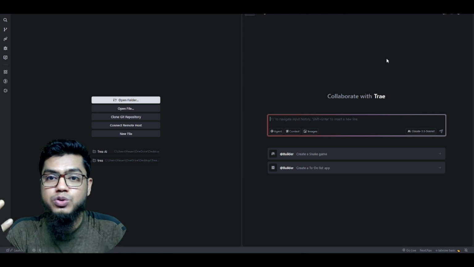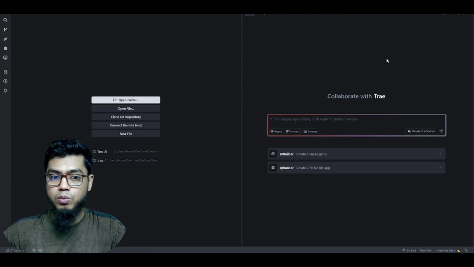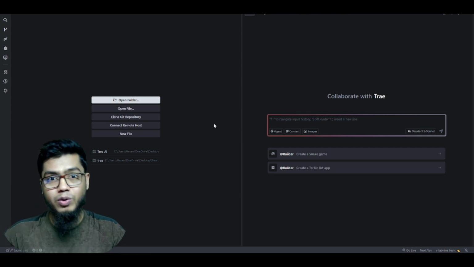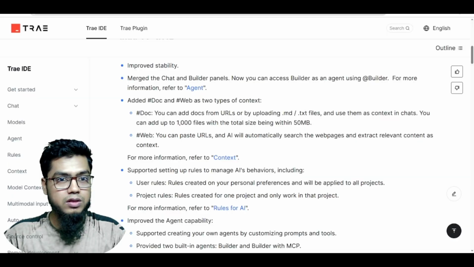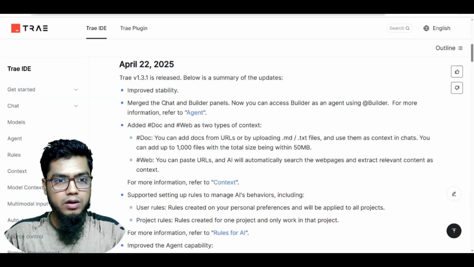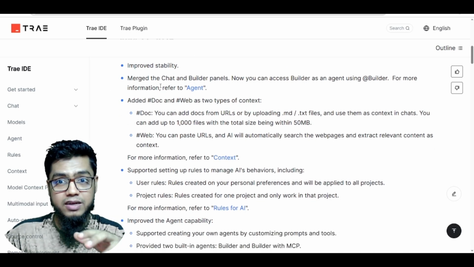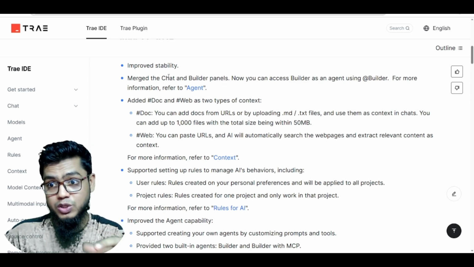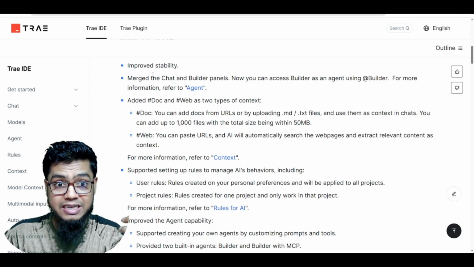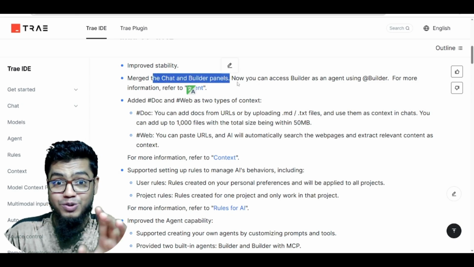Alright, now we'll see what kind of change Trae AI has made right now, what kind of update they released. So first of all, we want to see what they are actually updating. Let's see. A few days ago, this is the Trae AI official website. They say they are trying to improve the stability and merge the chat and builder panel. This is a super fantastic thing.